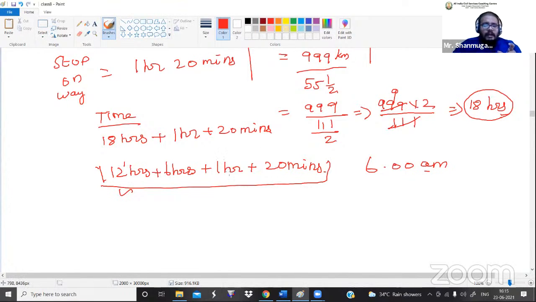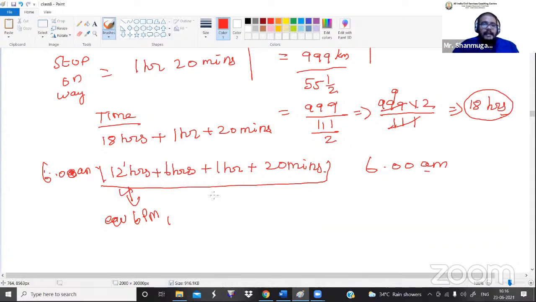So if 12 hours are completed, from morning 6 a.m., after completion of 12 hours, it is evening 6 p.m. And additionally the 6 hours, if you add to the 6 p.m., what will happen? 6 o'clock, 7, 8, 9, 10, 11, and 12 o'clock.